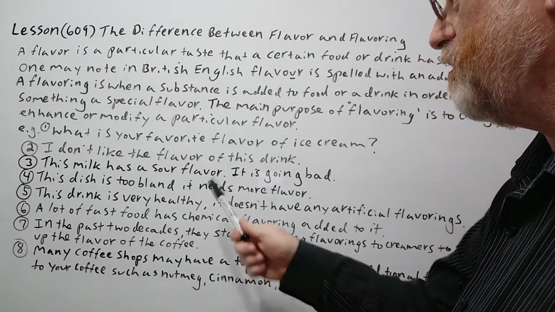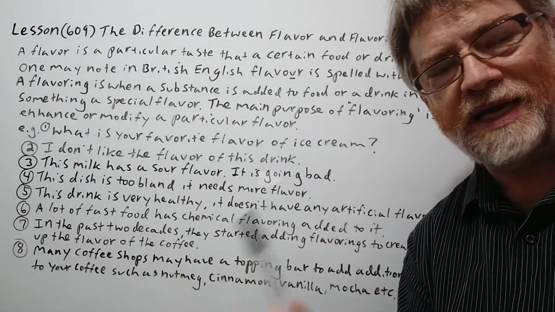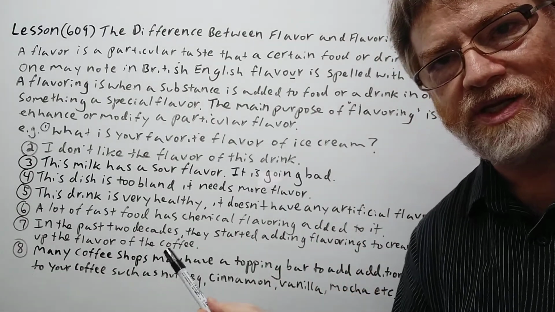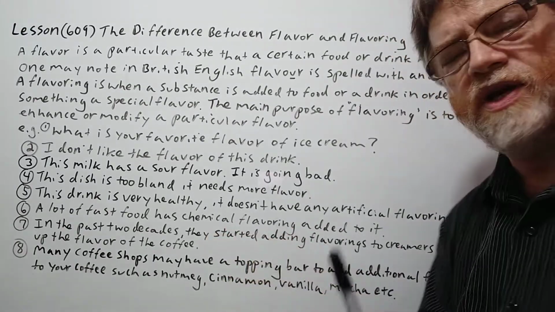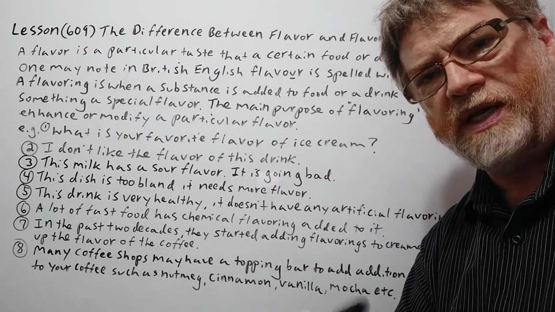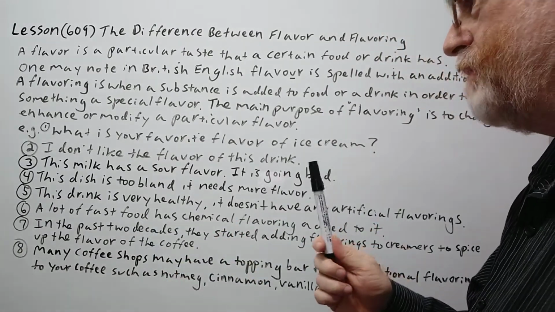Number 3, this milk has a sour flavor. It is going bad. So again, in this case, it's the end taste, so it is just flavor. All right, number 4, this dish is too bland. It needs more flavor. Yeah, sometimes we use the word flavor, meaning that it should have like a stronger or better one as well. Okay, good.